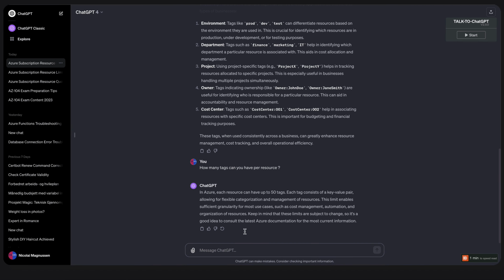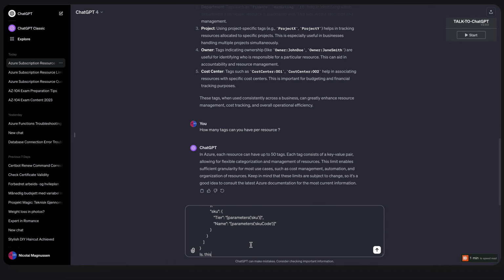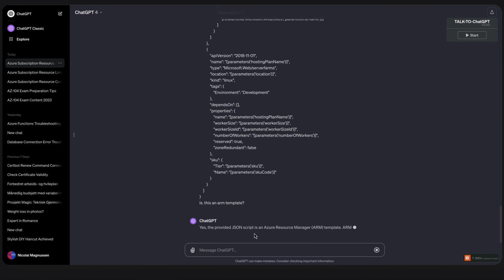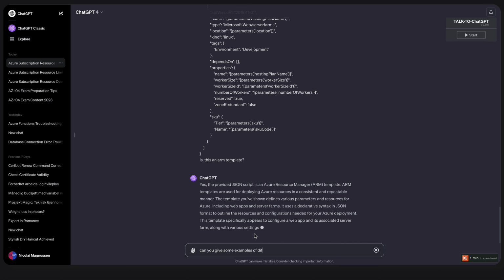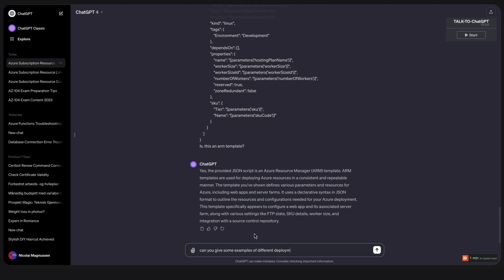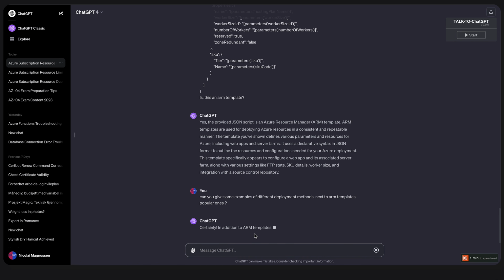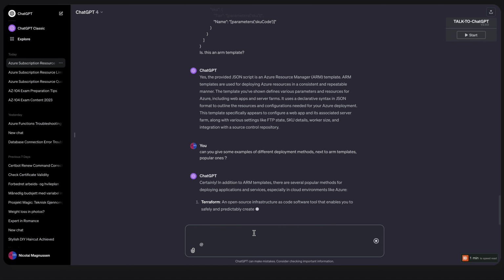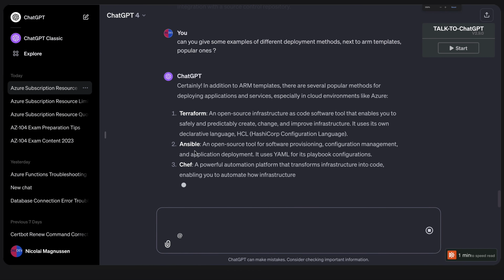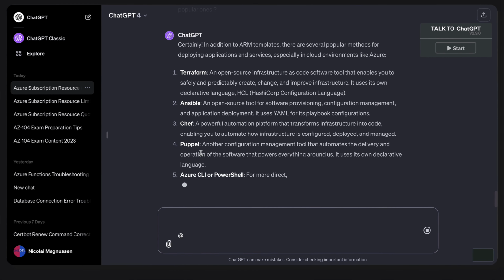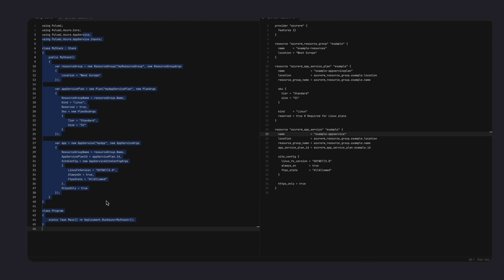We can go to ChatGPT and says, is this an ARM template? Yes, it is. Can you give some examples of different deployment methods next to ARM templates, popular ones? So you've probably heard about Terraform, Ansible, Chef, Puppet, maybe Terraform. These are using PULUMI, as you can see, and the other are using Terraform.